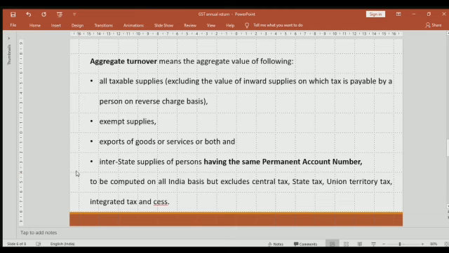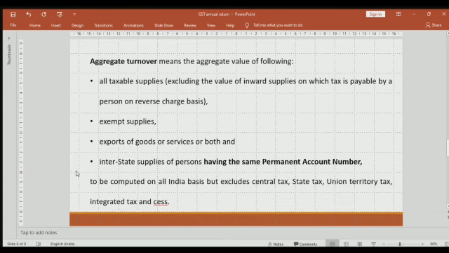As per the GST law, once you cross the state borders, even if the second party is your branch, still for the purpose of GST, it will be considered as a separate taxpayer and you need to take a separate registration under the Gujarat tax laws. And whatever services or supplies you are doing from Maharashtra to Gujarat, you have to charge GST on the same. So for the purpose of aggregate turnover, interstate supplies would also be considered.